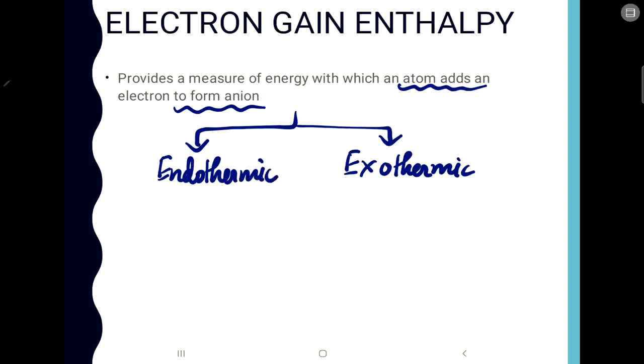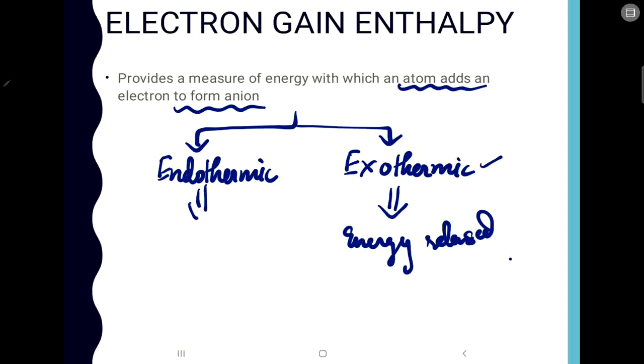So what happens in case of exothermic? In case of exothermic the energy is released, and in case of endothermic you supply some energy, that is, energy is provided. Basically, each time an electron is added to an atom, some energy is released. So that is called exothermic electron gain enthalpy.